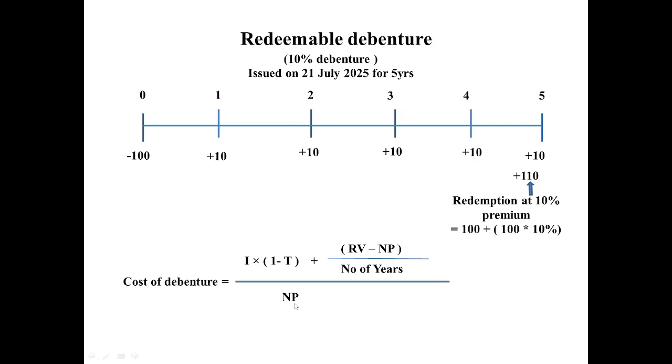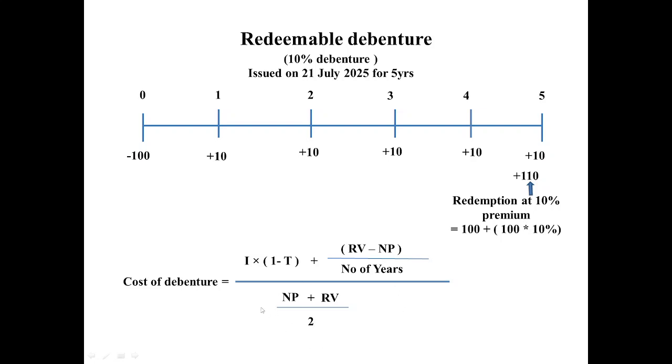So that entry is also passed. The company already knows, because at the time of issue itself, it is mentioned that this bond will be redeemed at a premium at the time of maturity. So they start making the reserve. Debenture redemption reserve is another topic, but for simplicity, we'll ignore those parts for now. So NP plus RV, that will be the correct way to figure out what is going to be the cost of debenture. So that is why we are adding over here NP plus RV by 2.